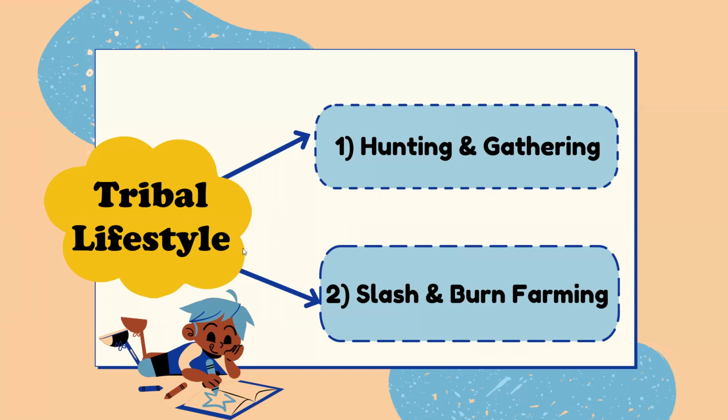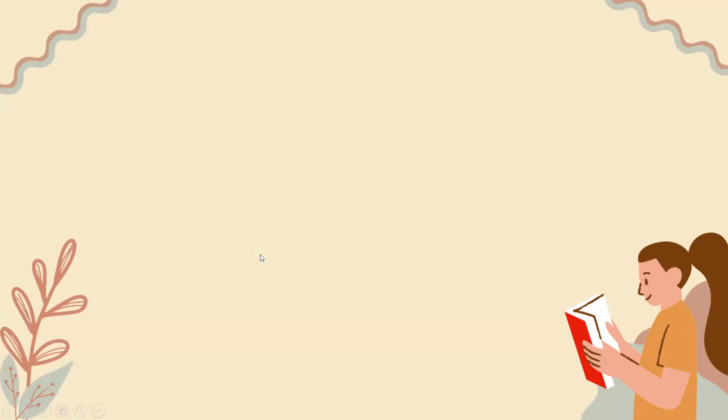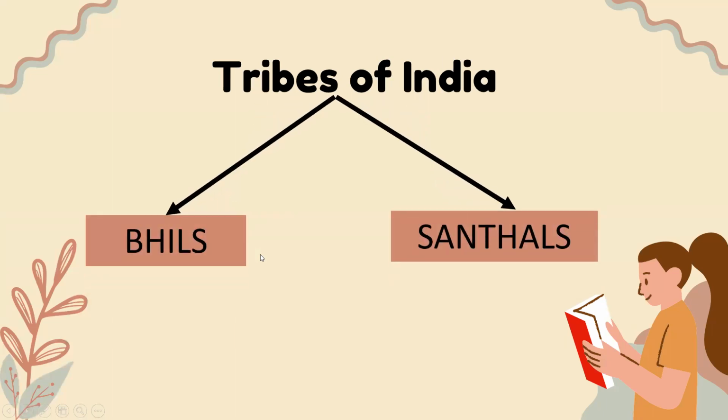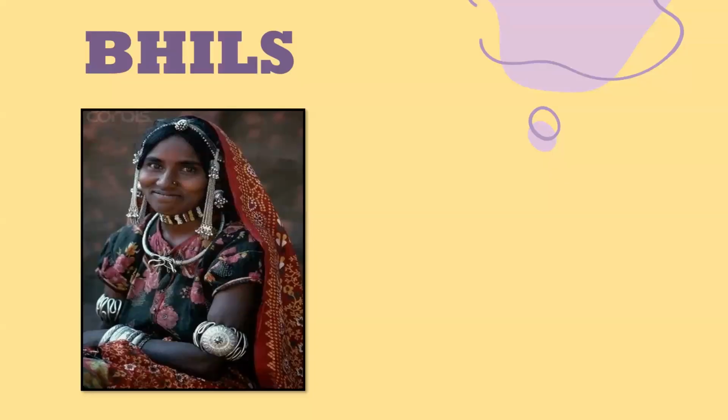Now let us study further. Today we will be studying about two tribes of India, basically the Bhils and the Santhals. Let us discuss them one by one. This is the picture of a Bhil tribe woman. What special do you observe in this picture, students? She is wearing silver jewelry. Yes, she is wearing silver jewelry.